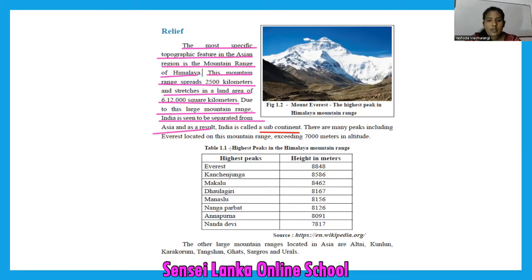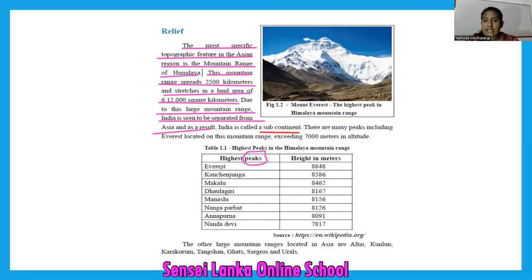Now look at this table given here. Some mountain peaks and their heights are given here. I think it is better if you can go through this table when you have free time.